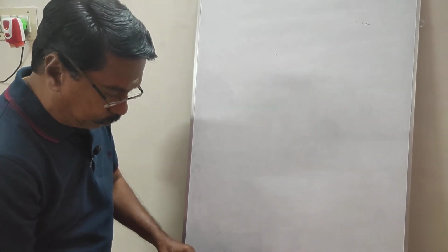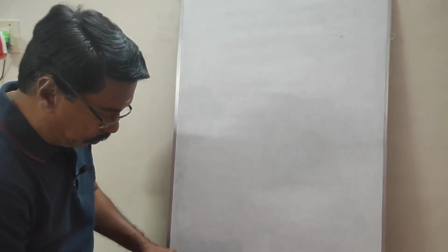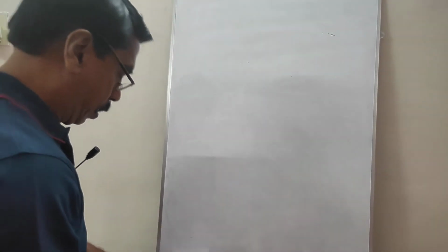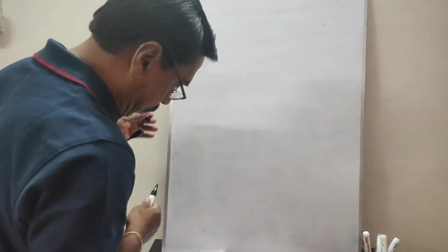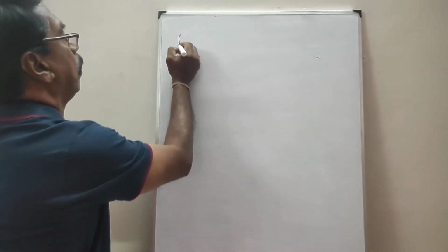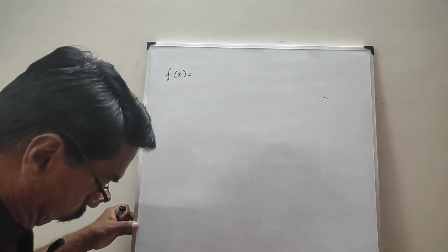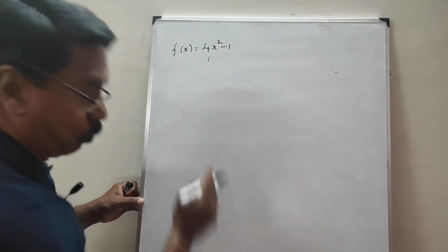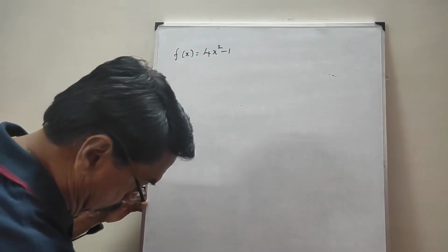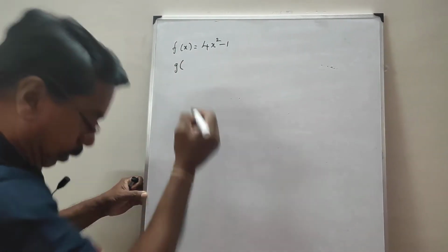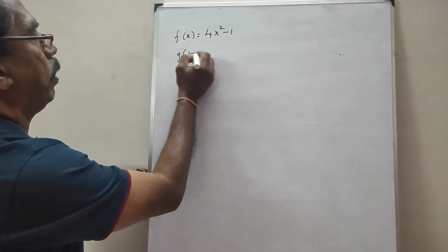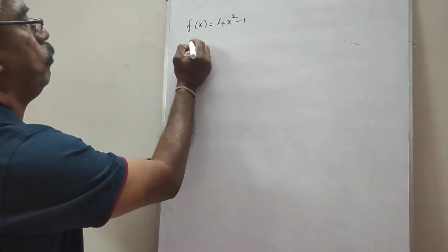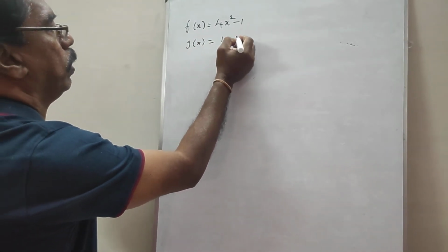I'll do an example. F of x is equal to 4x squared minus 1, and g of x is equal to 1 plus x.